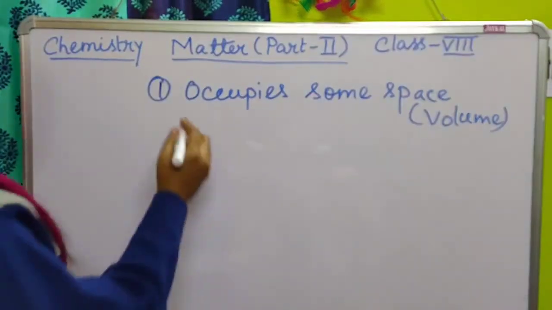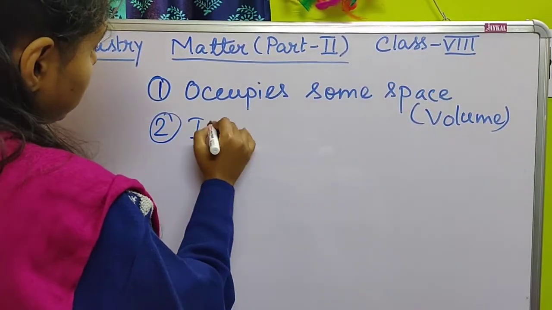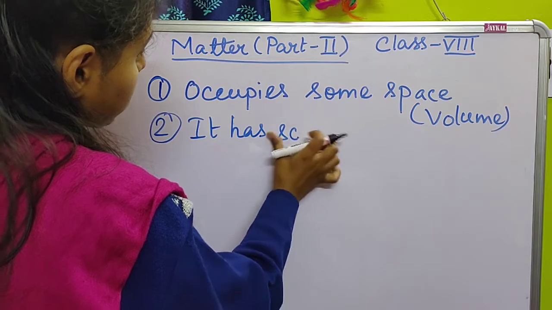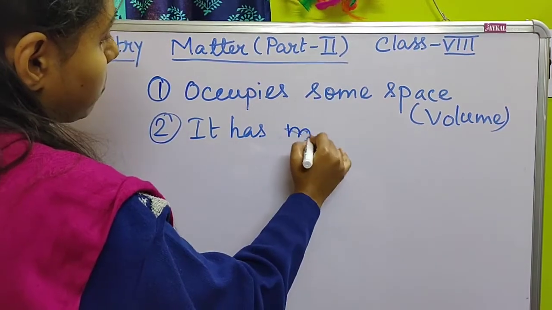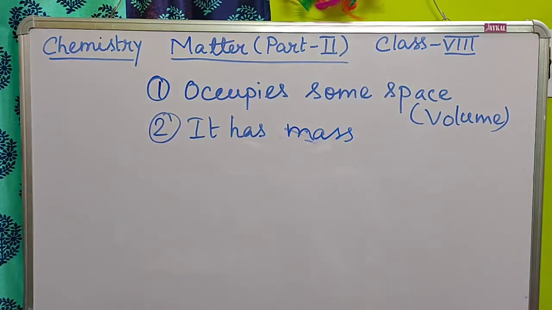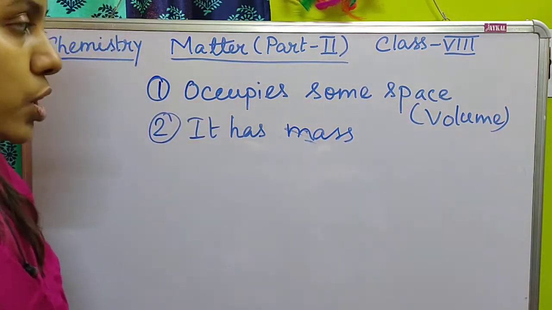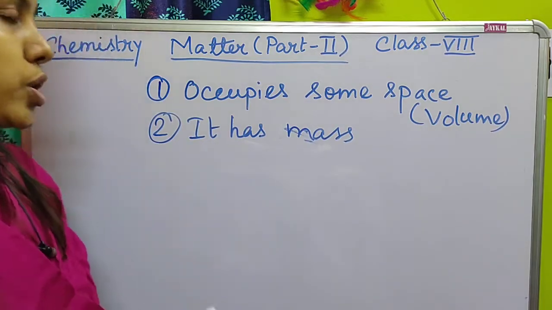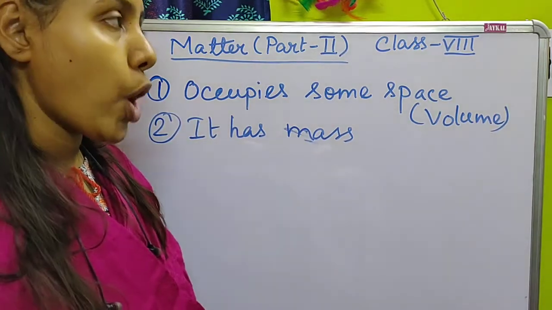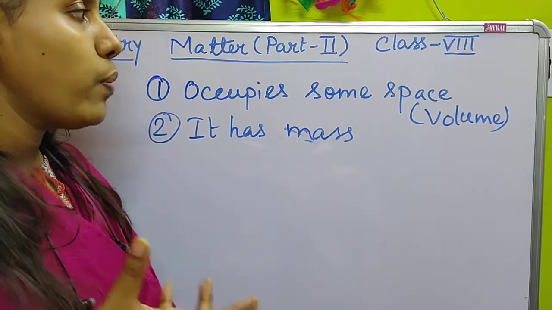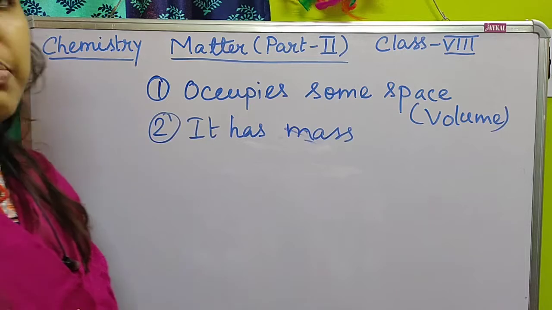Next point, number 2: it has mass. So matter has some mass also. What is mass? Mass means actually the weight of the object. Each and every object is made of some material, and there will be a certain mass of that material.